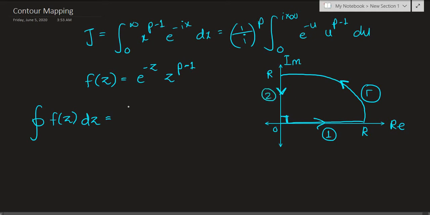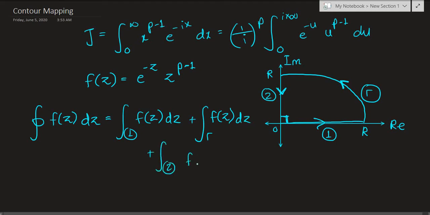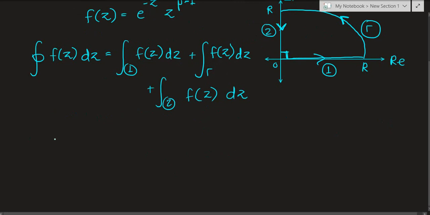It's going to be the integral over path 1 of f of z dz plus the integral over gamma of f of z dz plus the integral over path 2 of f of z dz.